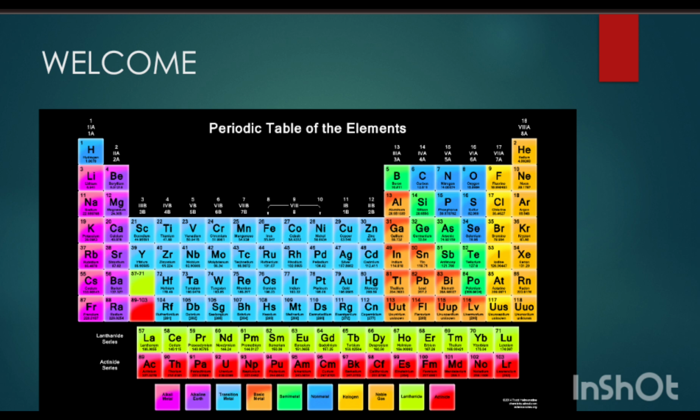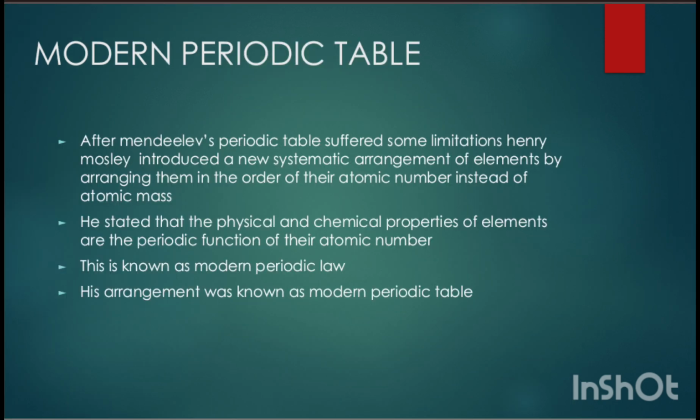So, we all know that the periodic table is the systematic arrangement of elements. When we think of the periodic table, a list of names of scientists comes to our mind, right? Because there were a lot of scientists who tried to classify elements in a systematic order. Though many have tried to classify the elements, they faced certain limitations. We have seen the classification by Mendeleev. Today we are going to discuss the modern periodic table.